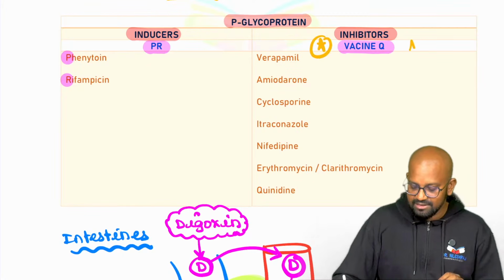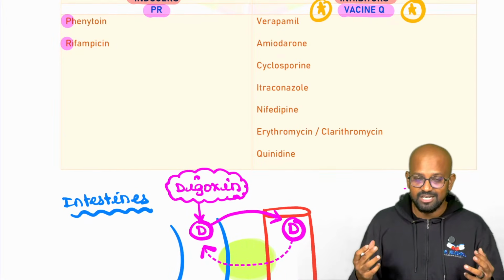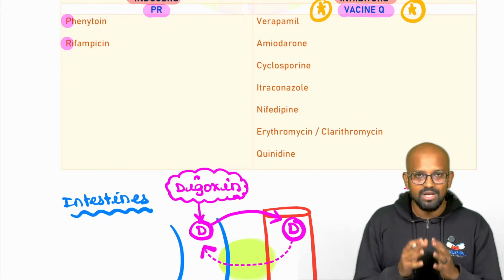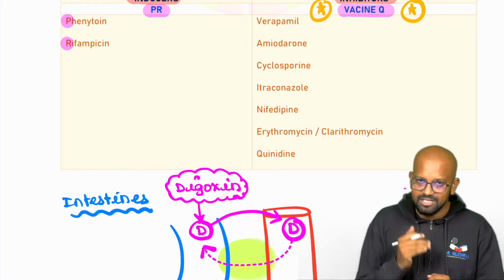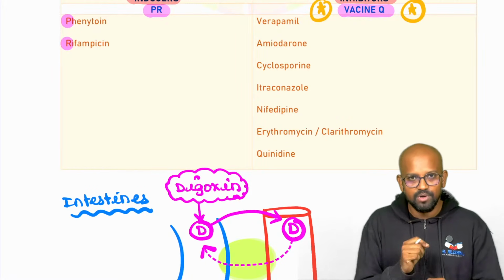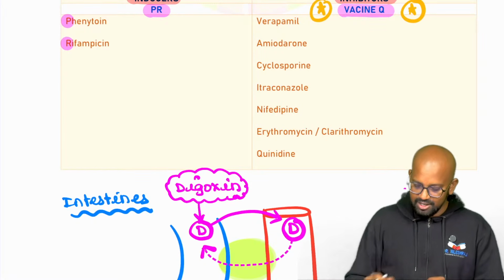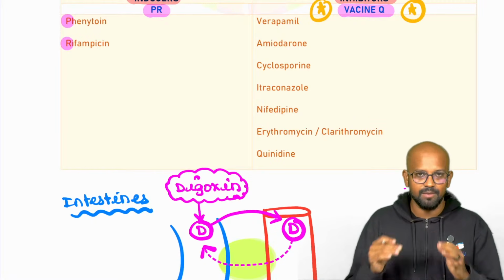Even in your main exams, if they ask about P-glycoprotein, or they can ask about multi-drug resistance transporters also, don't land up in panic attacks. You just need to write down that this is a determinant which affects the biotransformation of a drug. Next step, you write down that P-glycoproteins are also named multi-drug resistance transporter type 1. And you draw all these diagrams and write down your P-glycoprotein inducers and inhibitors.